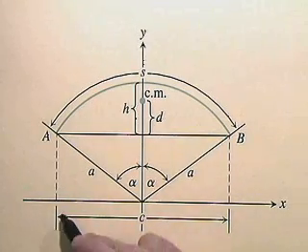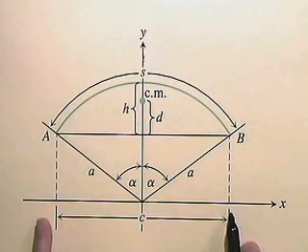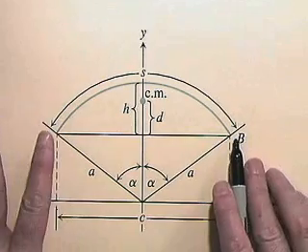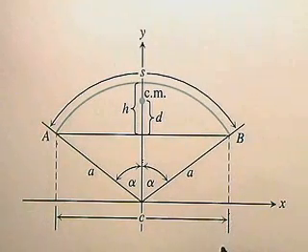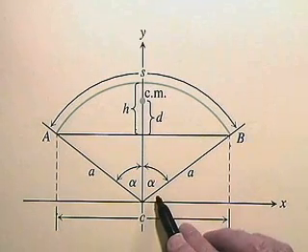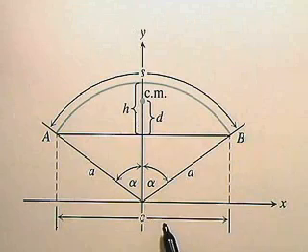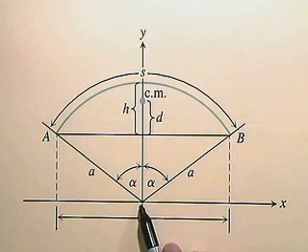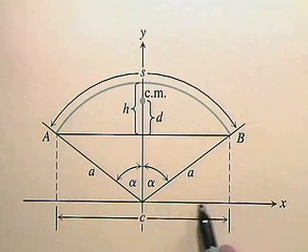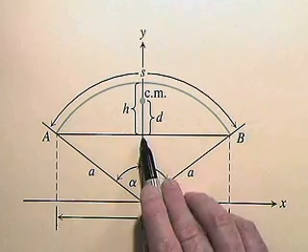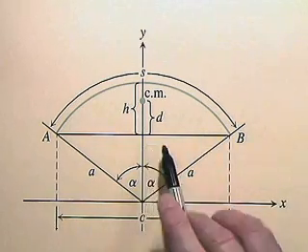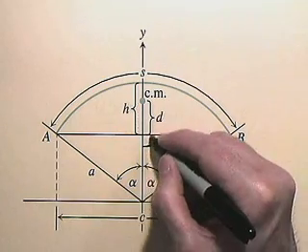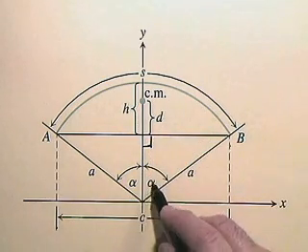Notice the C here is this horizontal distance between the two endpoints A and B of this rod bent into a circular arc. The radius here is a, and so one thing we can notice is this distance right here is the side opposite in this triangle. It's a right triangle. Here's the 90-degree angle right here, and here's the angle alpha.